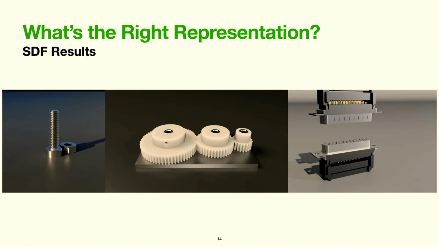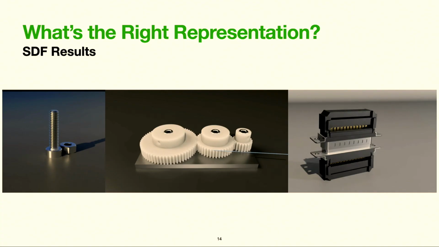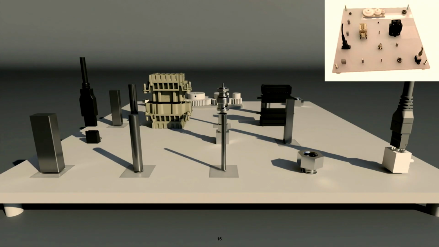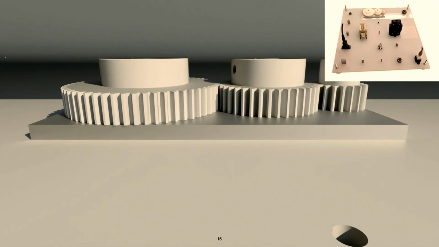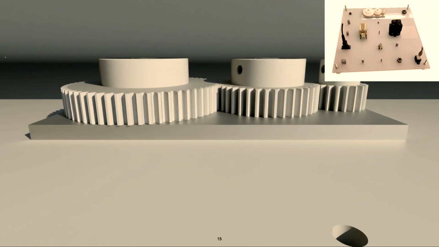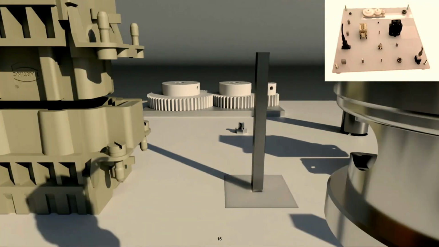And here I show two other tasks from the NIST benchmark, which is a set of spur gears and a D-subminiature connector with 25 slender pins. So we then progressed to simulating the entire NIST benchmark in a single scene. For reference, I show the physical benchmark again in the top right. And I'll just let this play for 5-10 seconds.